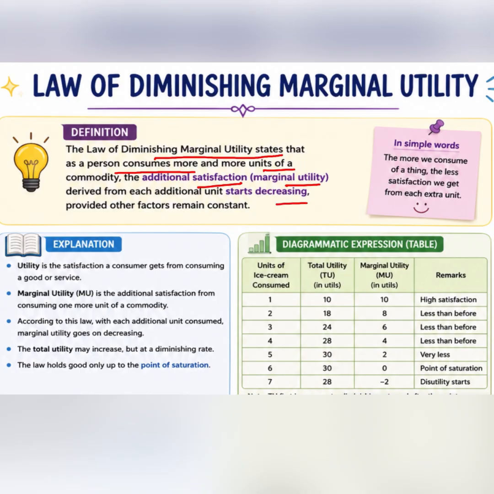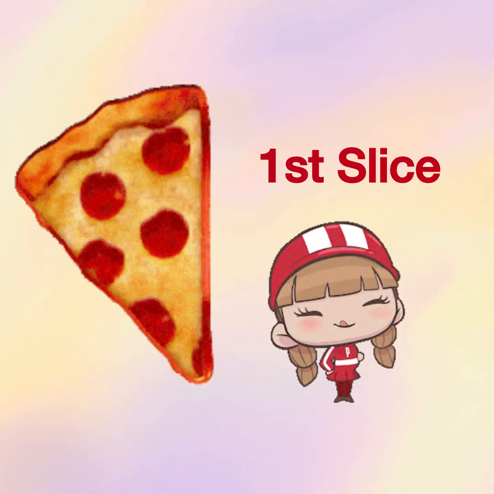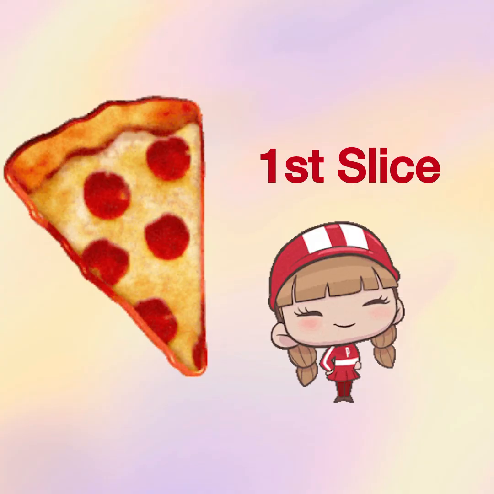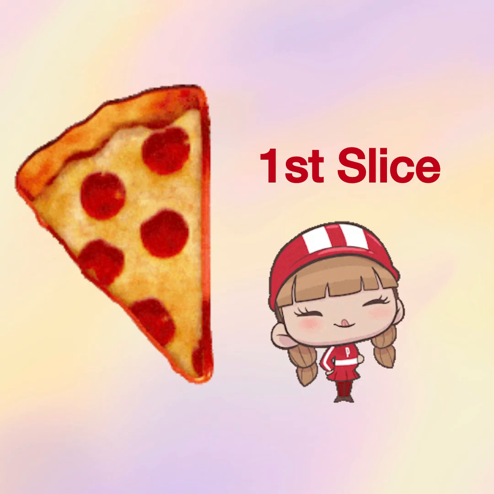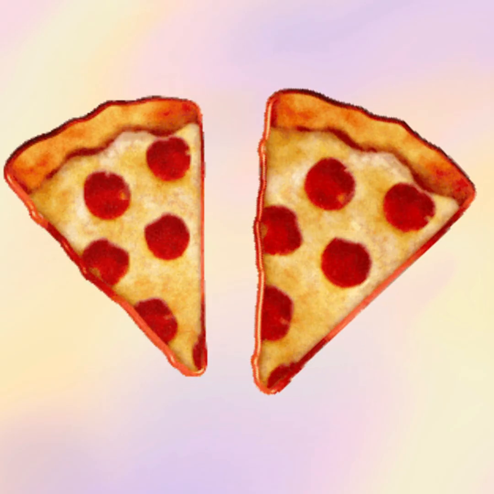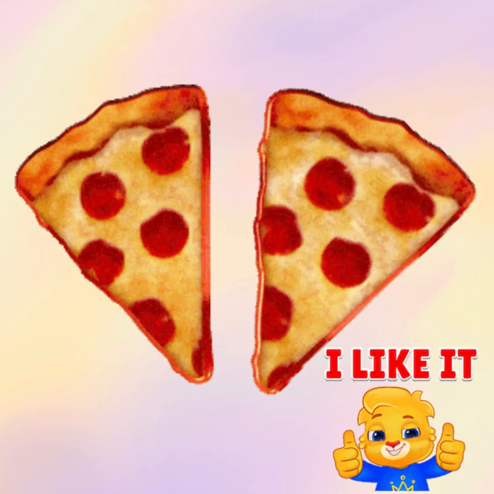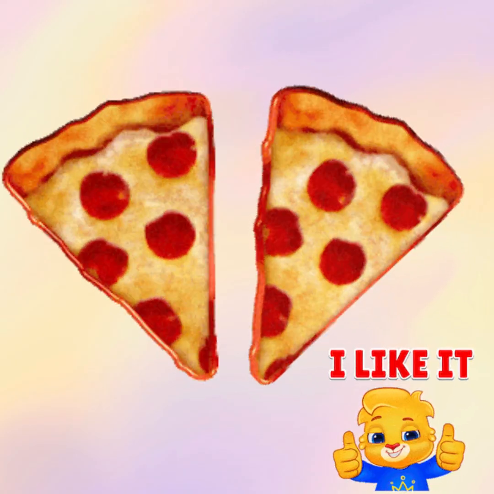Now let us understand it in simple language. Let us suppose I am consuming a pizza. When I consume the very first slice of the pizza, I enjoy it a lot. I derive the maximum satisfaction out of that slice. Now, when I take the extra slice, the satisfaction derived is still good, but it is less than what I derived from the very first unit.